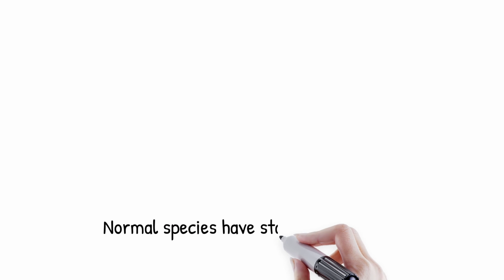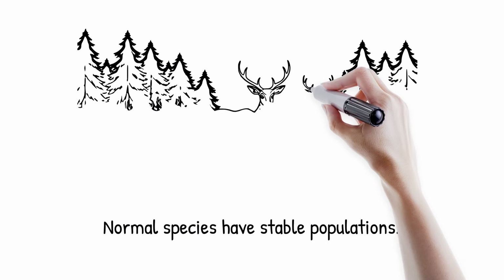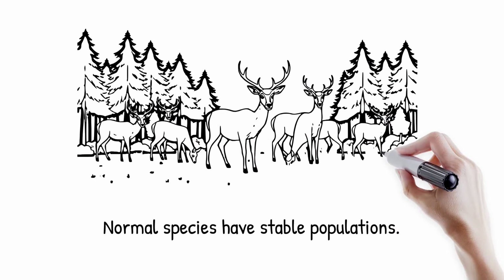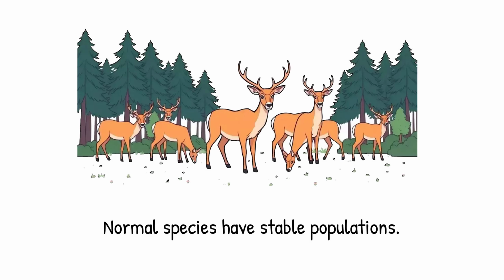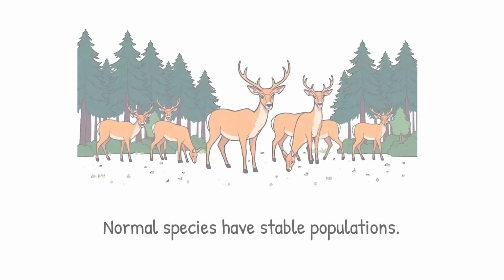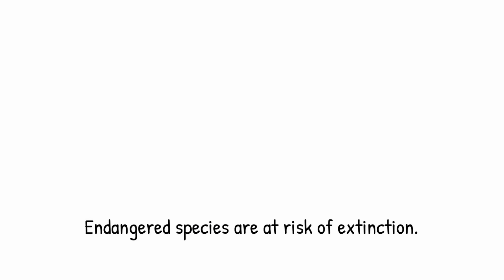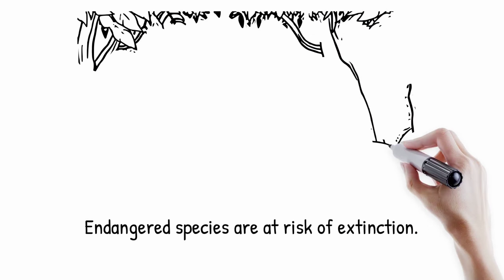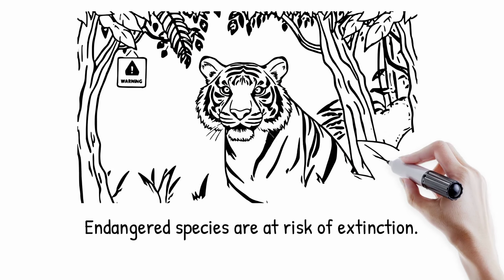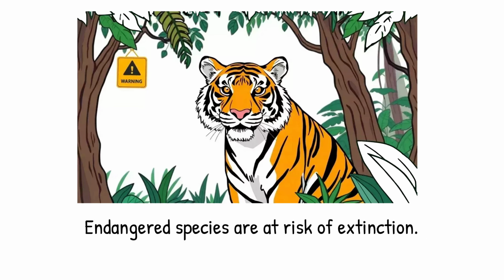Normal species are those whose population levels are considered stable and are not currently facing any significant threat. These animals can be commonly found in their natural habitats. Endangered species are animals or plants that are at a very high risk of extinction in the near future. Their numbers have dropped so low that urgent conservation is needed to save them.